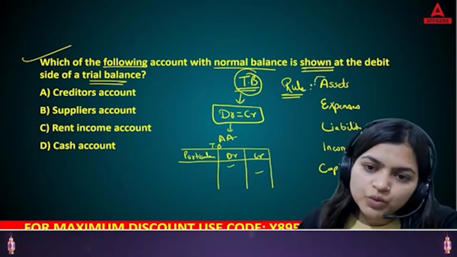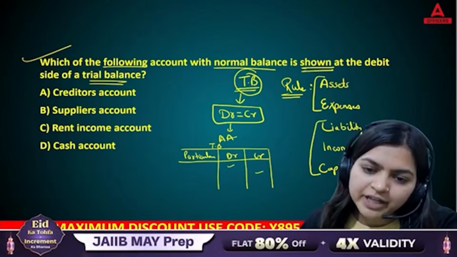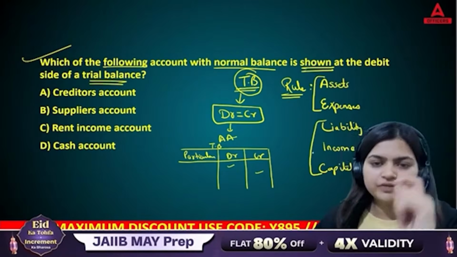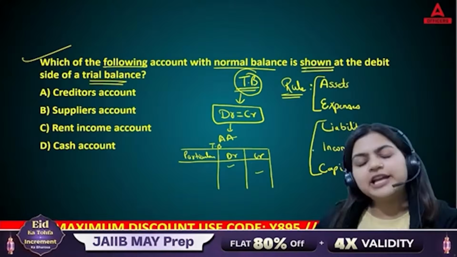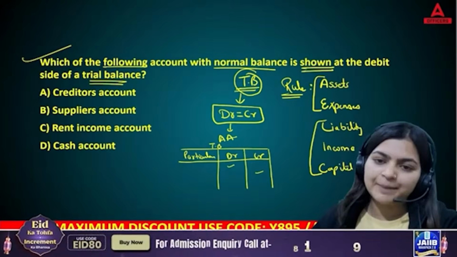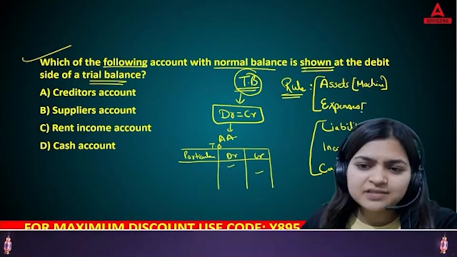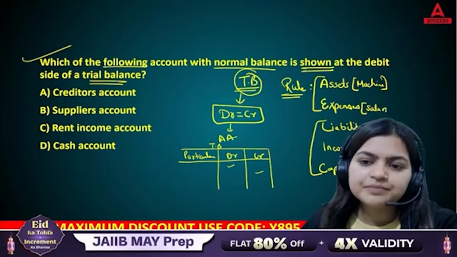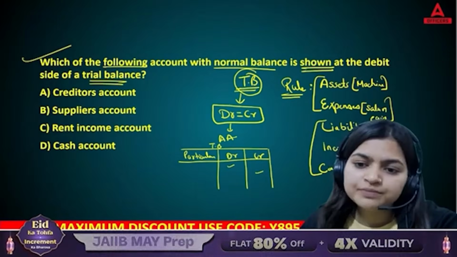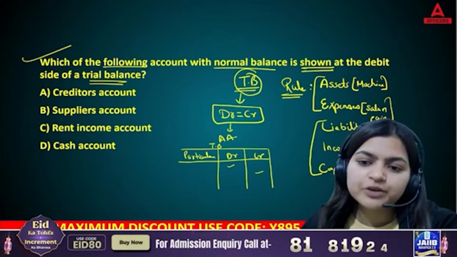So we will be making two groups here. The first group will include assets and expenses. The second group, liabilities, income, capital. What are assets? Let me quickly give you one example, like machine. Expenses, salary paid. Liability, bank loan that you have taken.